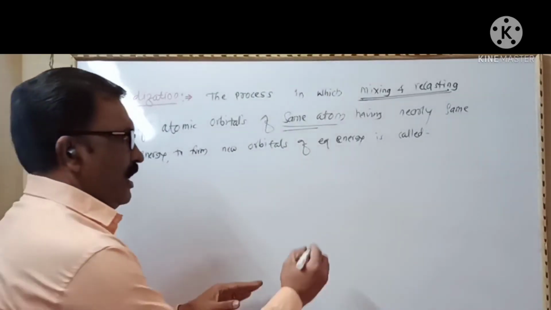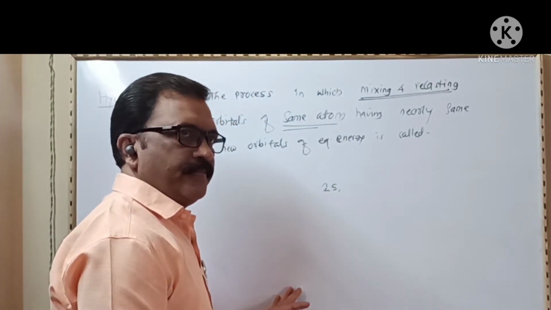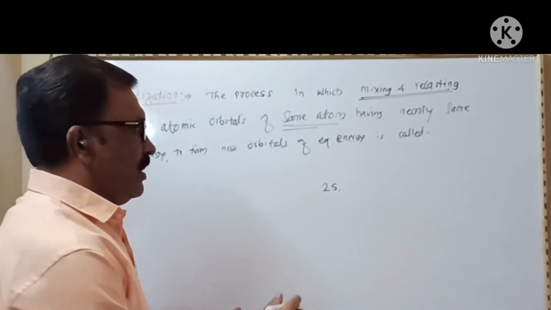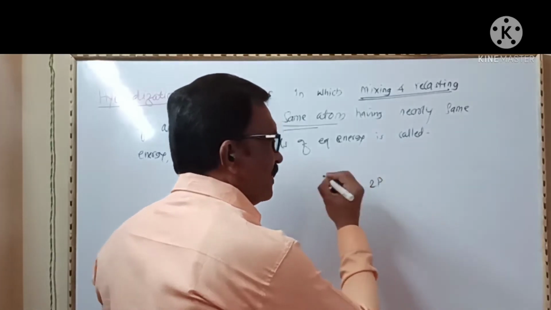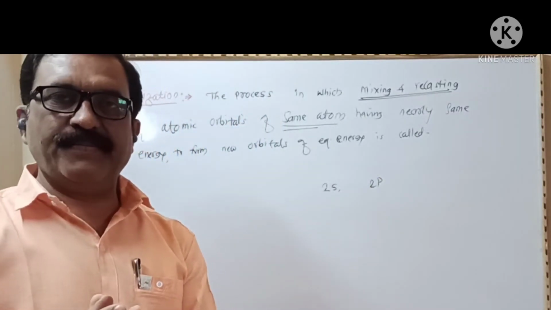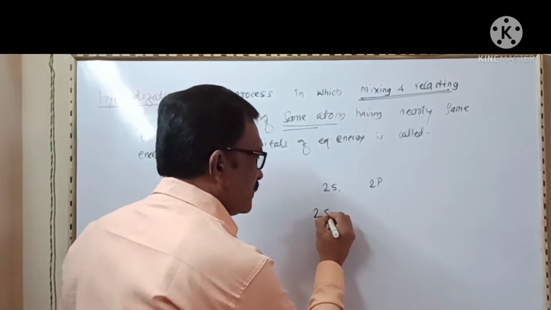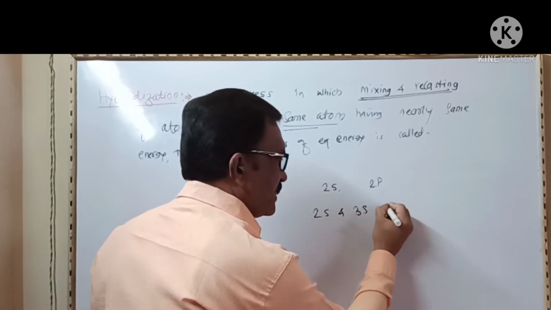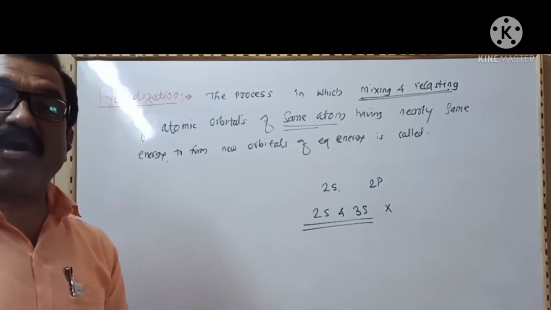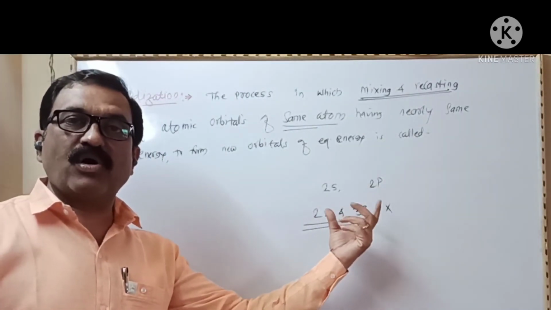Means a 2s atomic orbital can mix together with 2pz or 2p atomic orbitals of the same atom, but a 2s and 3s atomic orbital of the same atom cannot overlap because they have a different amount of energy.